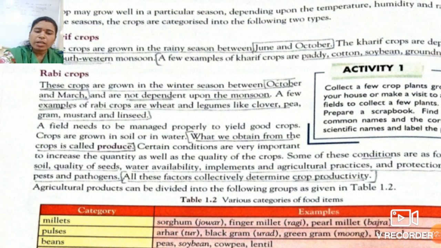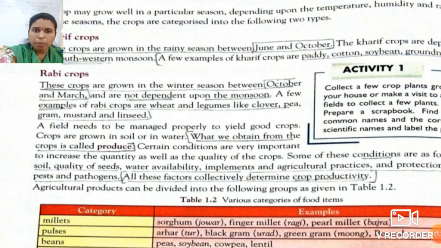Okay students, you just have to remember that these are the conditions required for any kind of crop for their qualitative and quantitative growth. So all these factors collectively determine the crop productivity. If the crop gets all these factors in proper amount, then your crop productivity will be more. Okay students, so the agricultural products can be divided into some groups.